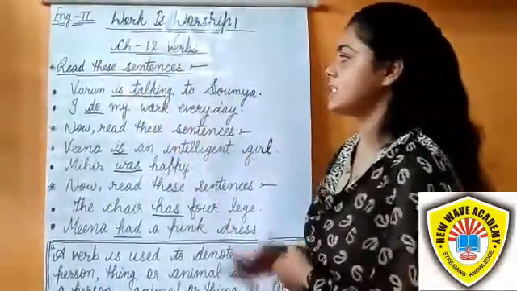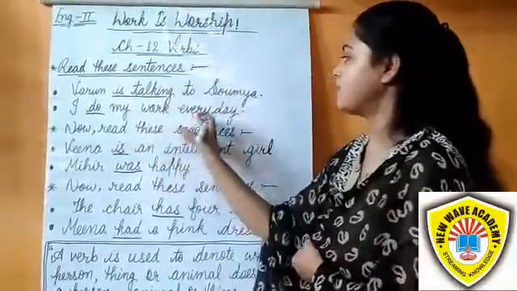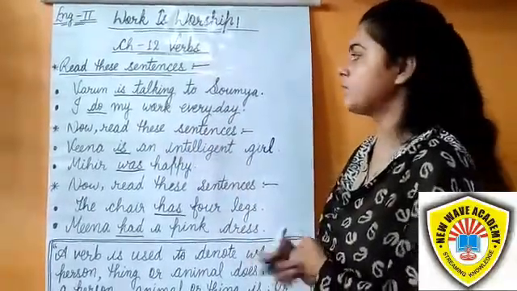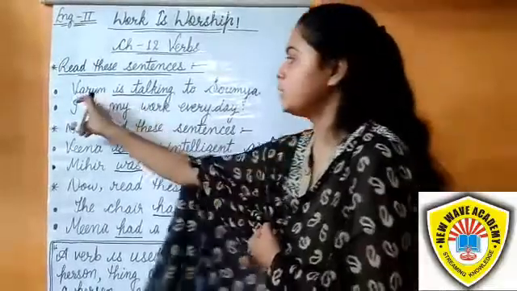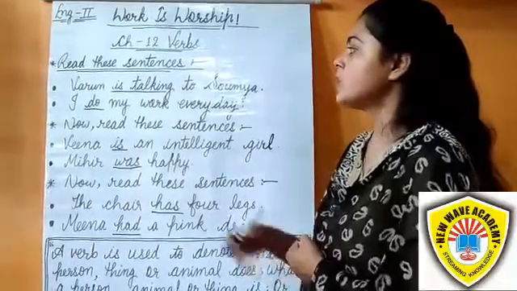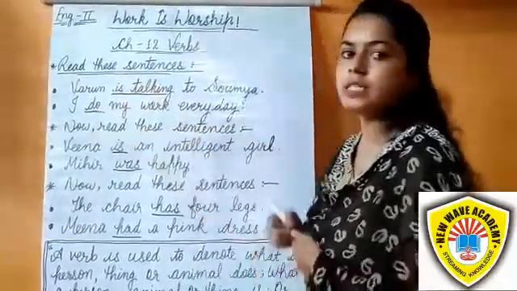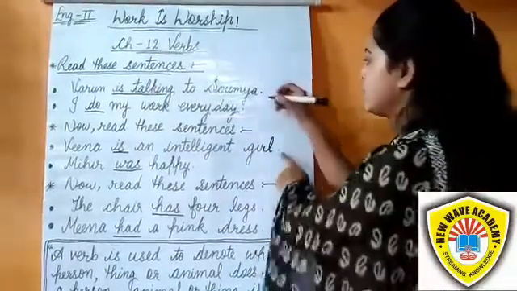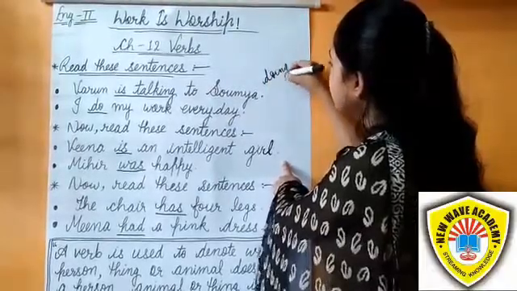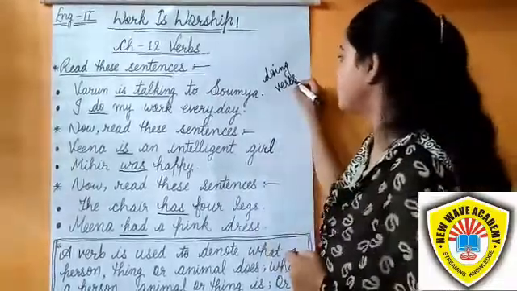Read these sentences. Varun is talking to Soumya. I do my work every day. Students, in both sentences, the underlined words tell us what Varun and I are doing. So is talking and do are doing verbs. They are also called action verbs.